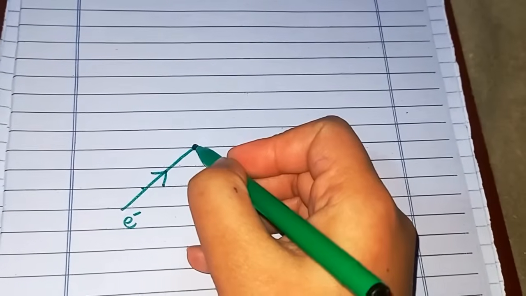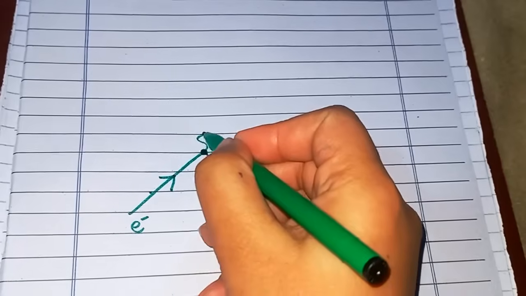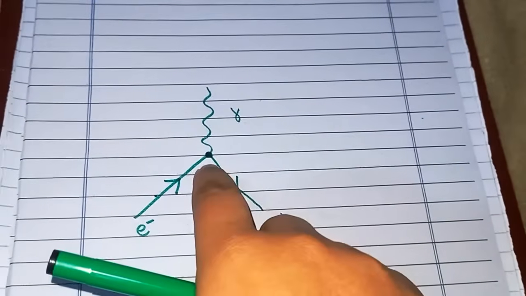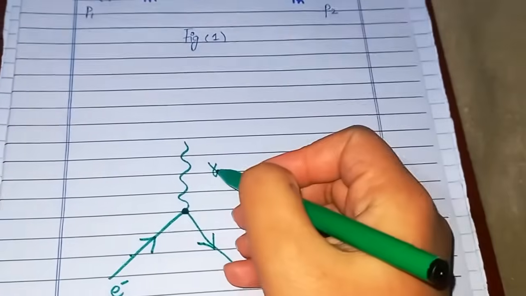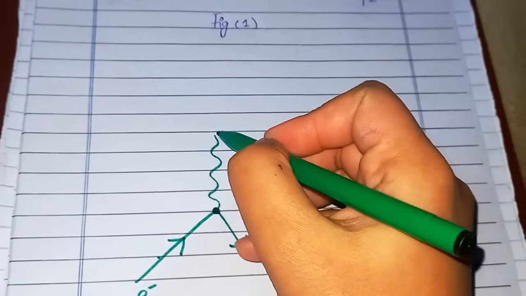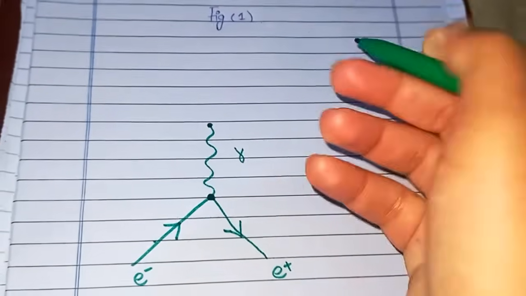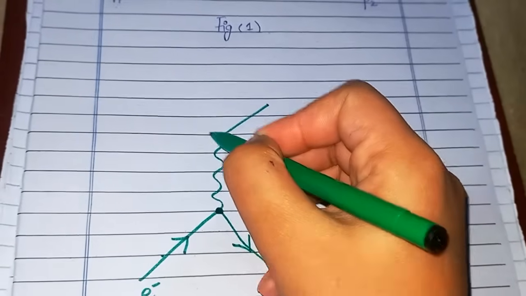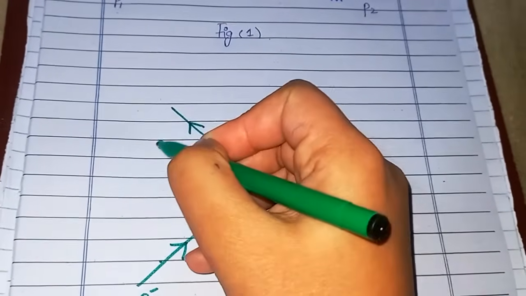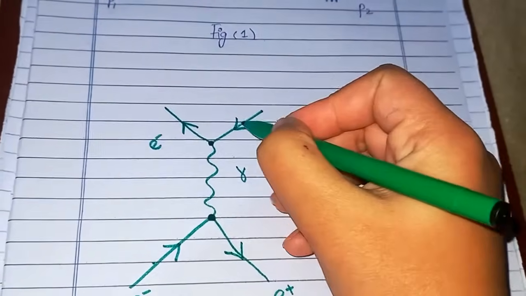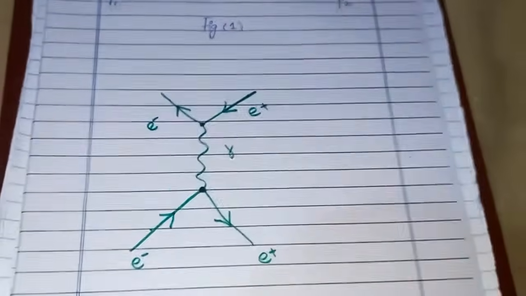They will annihilate with each other at this point and turn into a virtual photon. So annihilation is happening here. They turned into a virtual photon, and since it's unstable, it will quickly, depending upon its lifetime, decay into an electron positron pair again. So this is the outgoing electron and this is the outgoing positron, sign opposite. That is how another type of interaction could happen.